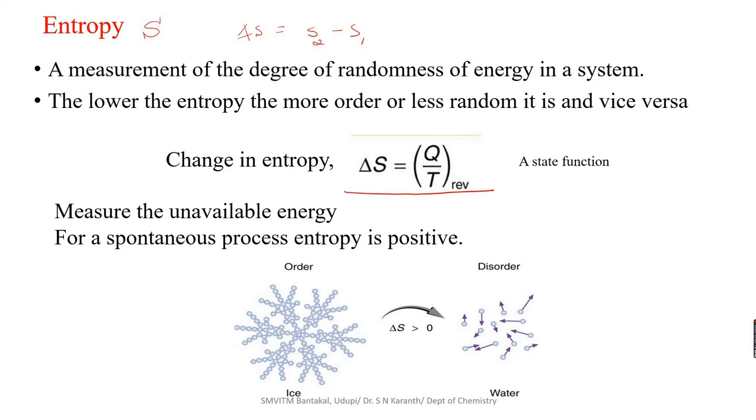For a spontaneous process, the entropy change is always positive. A spontaneous process may be melting or dissolution, such as melting of ice. Here, the ordered state moves to a disordered state. Ice is an ordered arrangement, and when it moves to a disordered state, the randomness increases. If water freezes and forms ice, then the ordered arrangement is observed and the entropy decreases. In all spontaneous processes the entropy is positive.